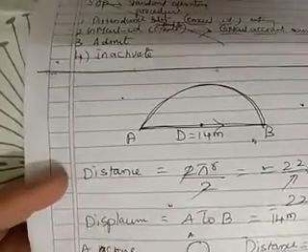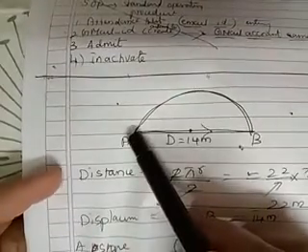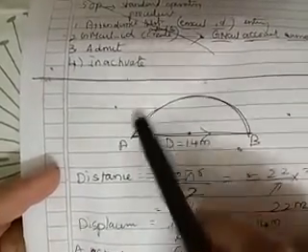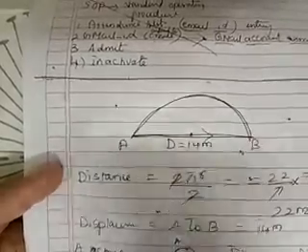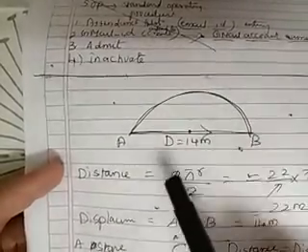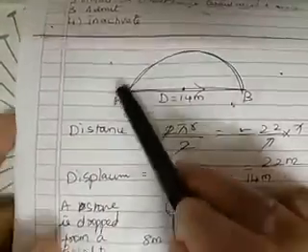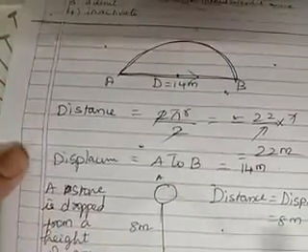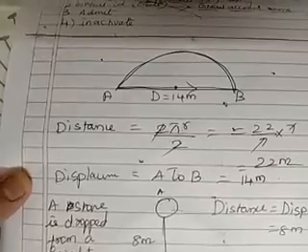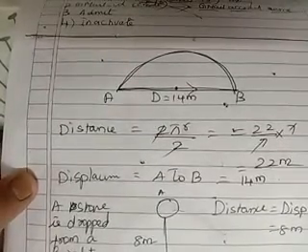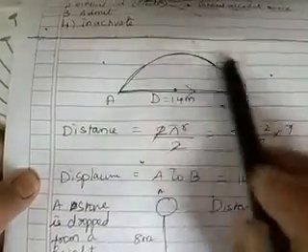Imagine the same thing, but the insect is only moving from A to B. That means it is only going along a semicircle. So, it's not a full circle. Already you know the diameter is 14 meter. It is only a semicircle. So what will be the case here? What is the displacement? Is it 0? It can never be 0 because it is starting from A and ending at B.